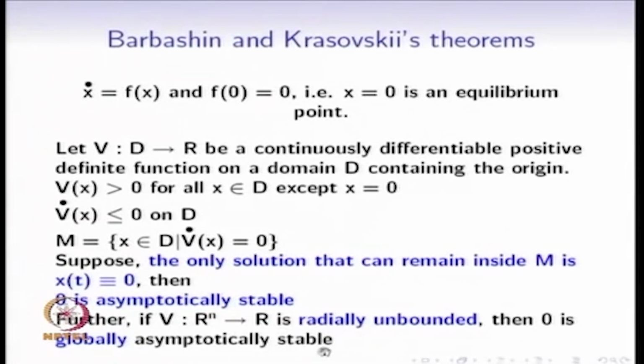One can check that the Lyapunov function V we had used for the case of the pendulum example with friction is not going to be radially unbounded. Otherwise, the origin there would have been globally asymptotically stable according to this theorem.